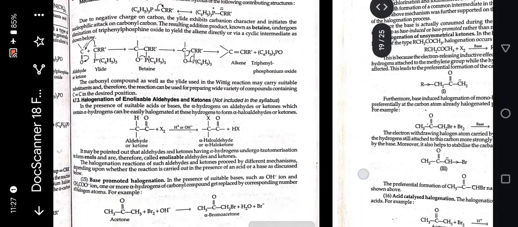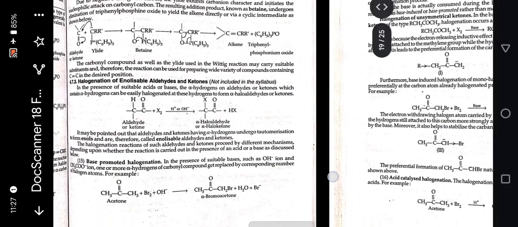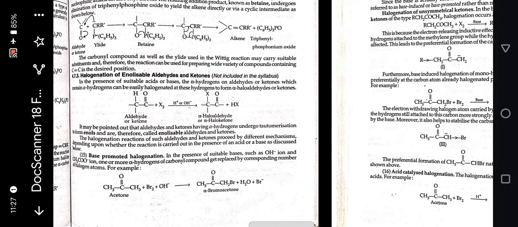Next is halogenation of enolizable aldehydes and ketones. Note: this topic is not included in the syllabus, but we have to read it. In the presence of suitable acids or bases, aldehydes or ketones which contain alpha hydrogen can be easily halogenated at the alpha position to form alpha-halo aldehydes or ketones.